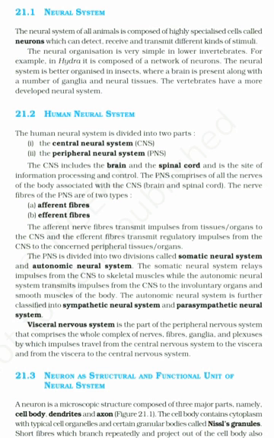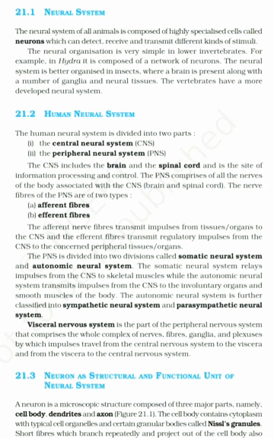The nerve fibers of the PNS are of two types: A. Afferent fibers, B. Efferent fibers. The afferent nerve fibers transmit impulses from tissues, organs to the CNS, and the efferent fibers transmit regulatory impulses from the CNS to the concerned peripheral tissues, organs.